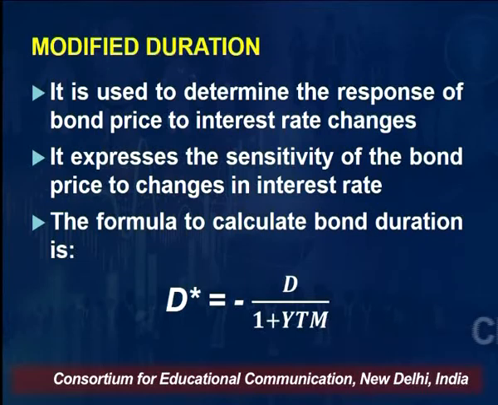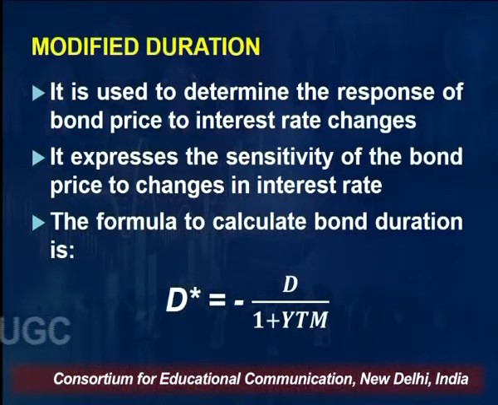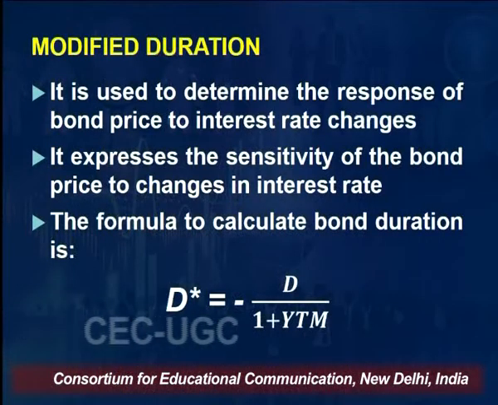So this measures the sensitivity of the price of the bond to the interest rate. It expresses the sensitivity of the bond prices to change in the interest rate. So how do you calculate it? D star, the modified duration, is equal to D, the duration of the bond, divided by 1 plus YTM. YTM is nothing but yield to maturity, right? This is how you calculate modified duration. Let me repeat again, modified duration determines the response of bond price to interest rate changes.